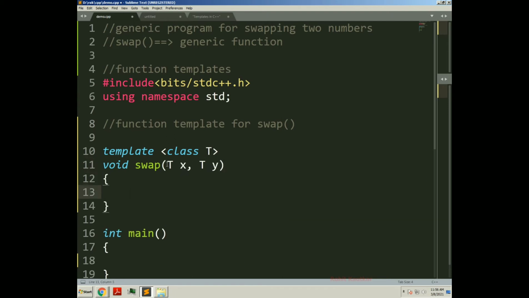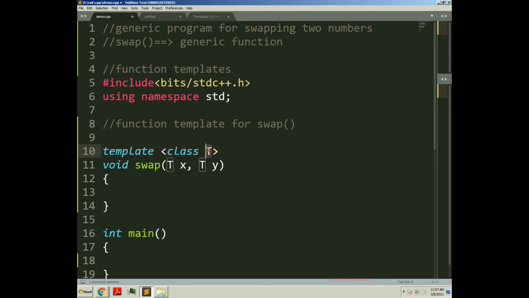Usually while passing an argument we write the data type here. Suppose if I write int x and int y, this function will be able to work with only integer data. But I am developing a generic function, so I have to specify a generic data type here, T, which we have mentioned while specifying the template.